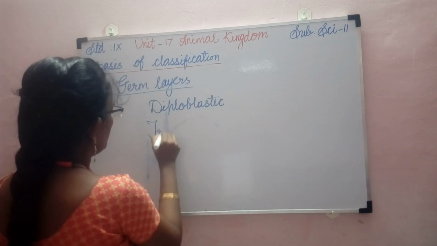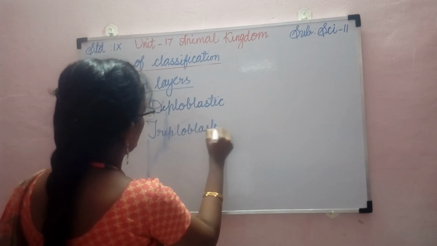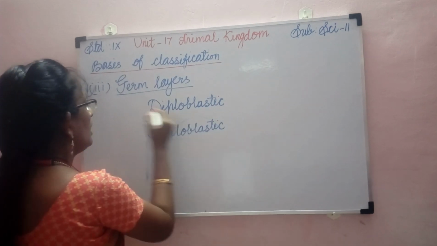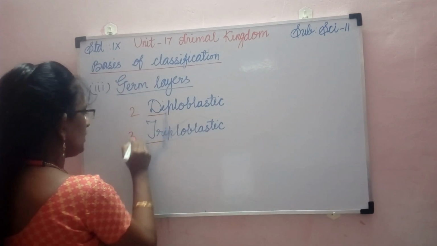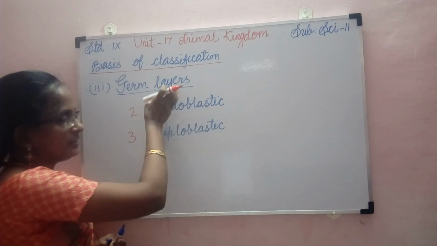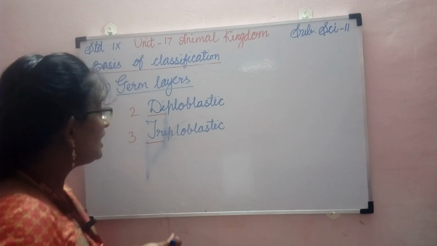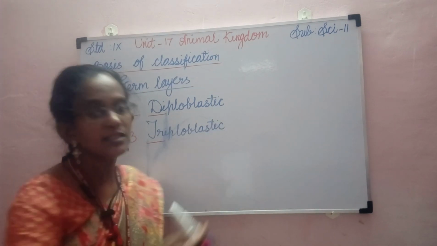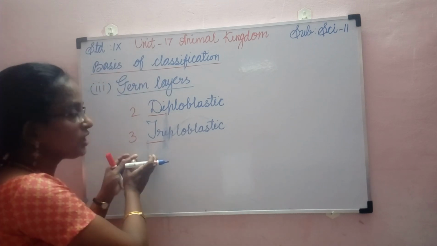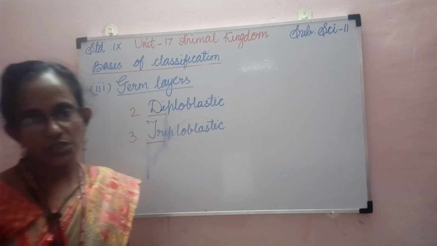Diploblastic and triploblastic. What do you mean by di? Di means two. And tri means three. So when there are two germ layers in the embryonic developmental stage, then those animals are called diploblastic animals. And when three germ layers are present, then they are called triploblastic animals.